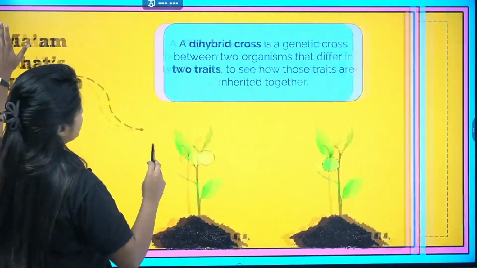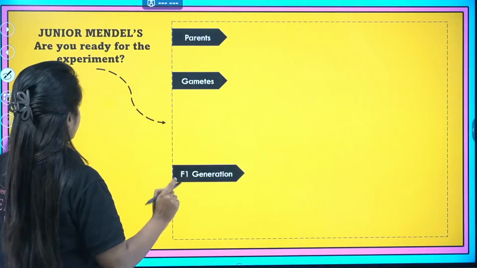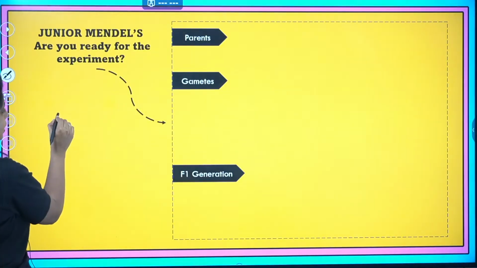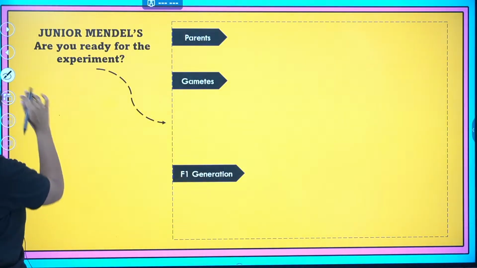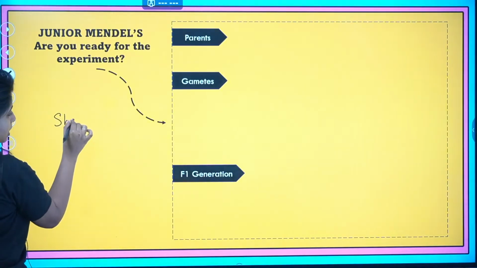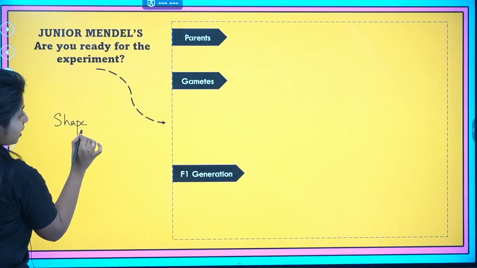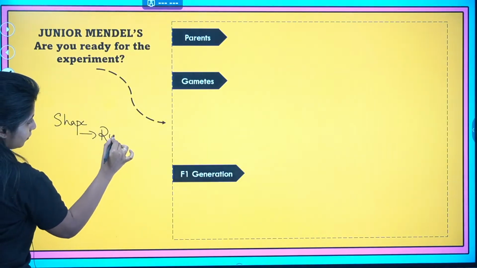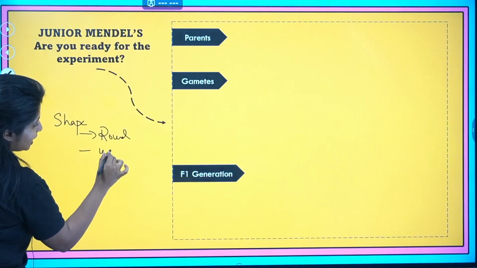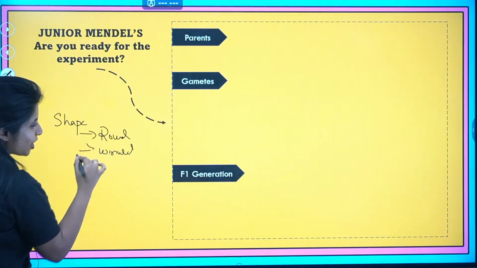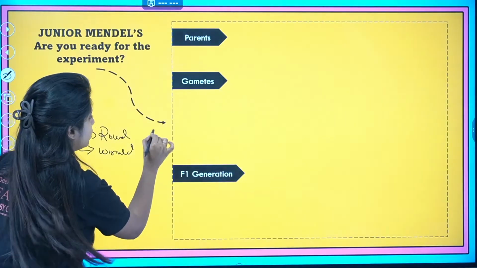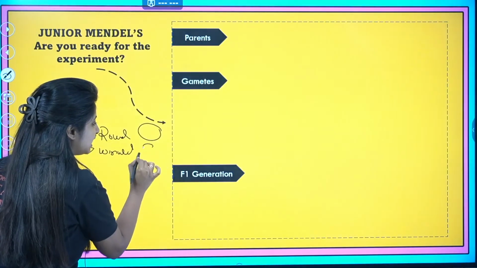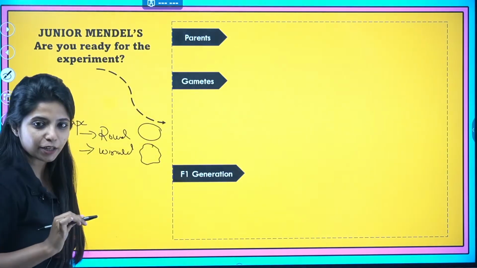And in the dihybrid cross, the most famous thing that I have done here is that I have taken 2 conditions. One is going to be the shape of the seed. It can be either round, or it can be wrinkled. If it's round, it looks very cute, just like this. If it's wrinkled, it looks like this. That is what you mean.